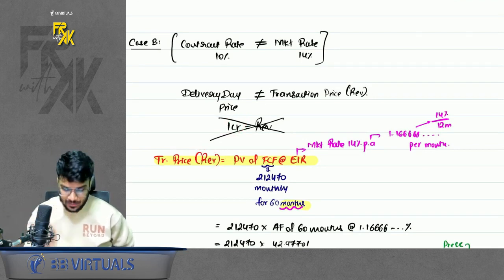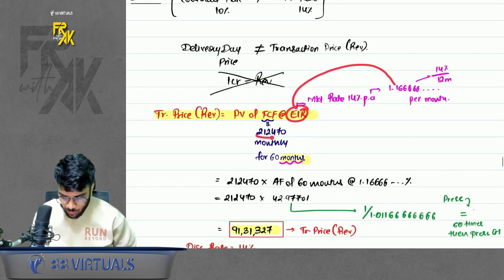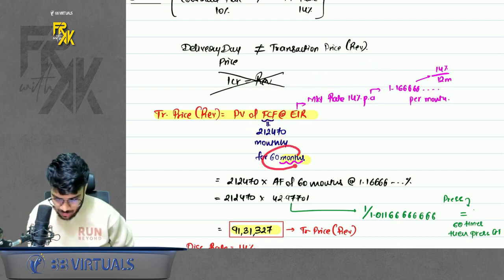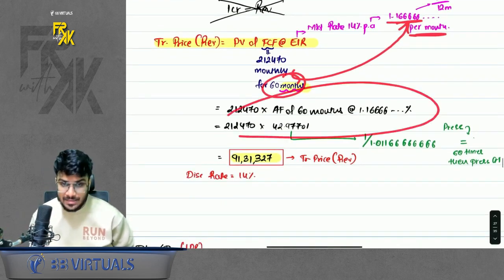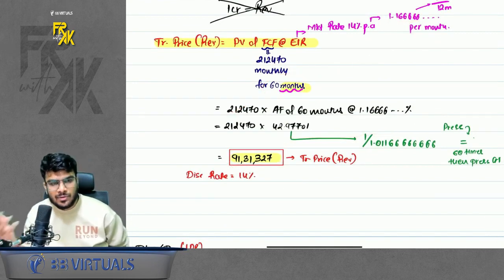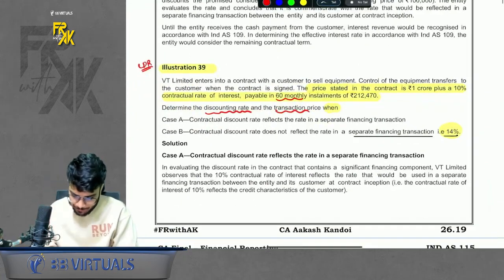Here monthly payments are there, so EIR should also be computed monthly. I taught you how to calculate this. 21,470 into 60 monthly installments into annuity factor of this rate. I have given the calculation, you can see. So this comes to this much present value. This is the amount of your revenue. Whatever excess you receive is your interest income. Simple. So the B part of it was very important.